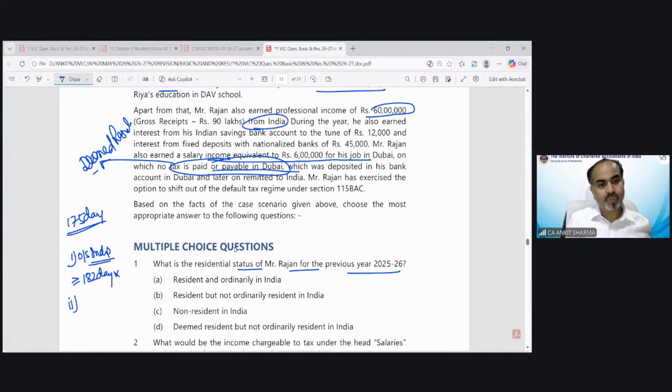Condition number 2 is more than or equal to 120 days, which is for a visit, but he left for job purpose. So only this condition for outside India would be checked. And now because as per section 6.1, he does not satisfy the condition, the deemed resident provision would be activated.